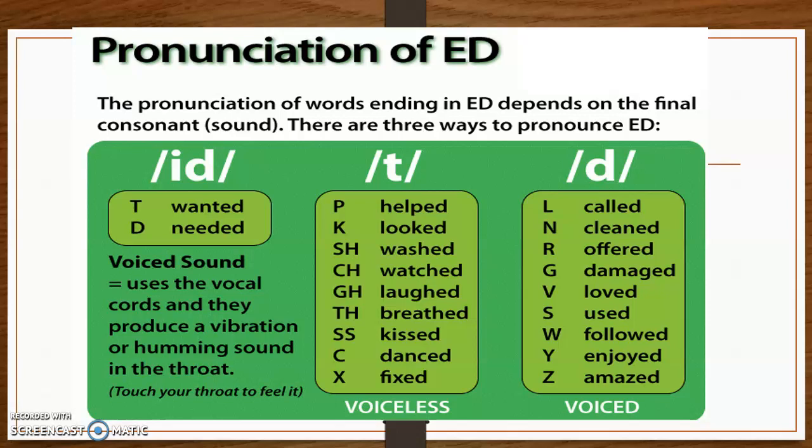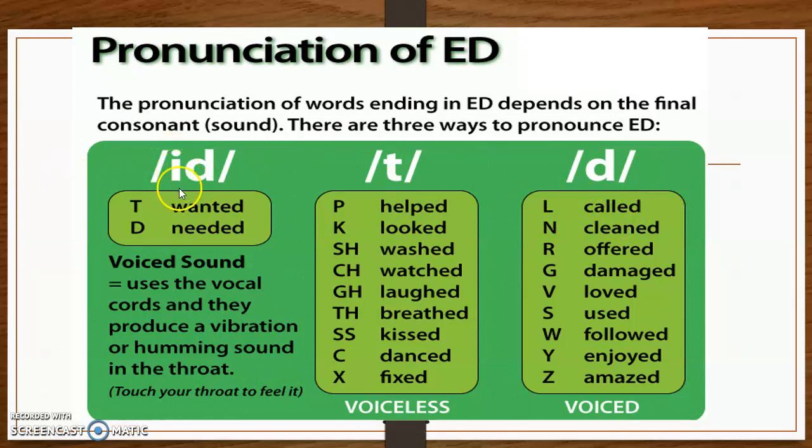Remember that we are going to have 3 kinds of pronunciation. The one that is ID, the one that is with T, the one that is with D. This practice, we have already done it at the very beginning of the semester, so please just remember that when you do the record of your story, I need you to be very careful with the pronunciation that we have already studied. Okay, so remember that we are going to have wanted, we are going to have helped, and we are going to have called.